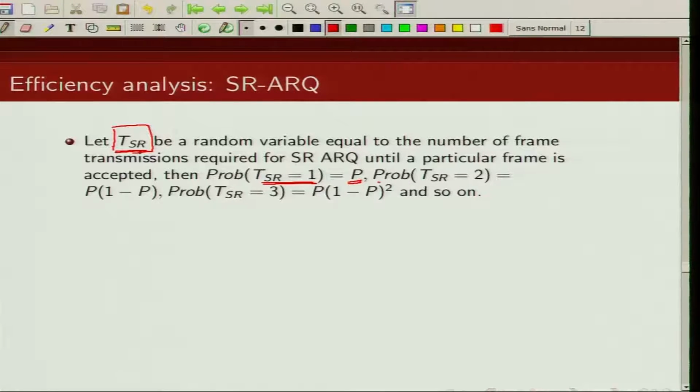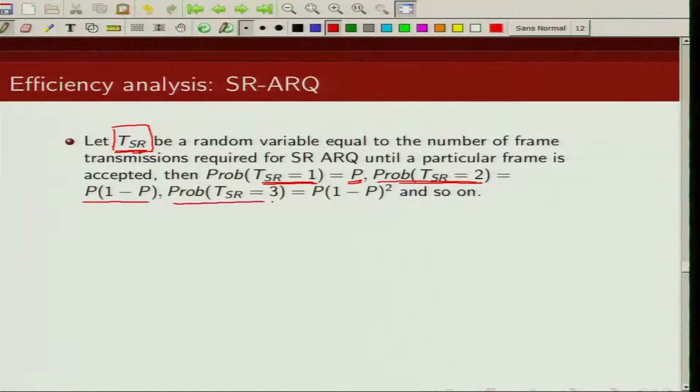Now what is the probability that we need to transmit the packet twice? That would be given by 1 minus P, because in the first instance we did not accept the packet, and in the second instance we accepted the packet. So that probability is given by P times (1 minus P).